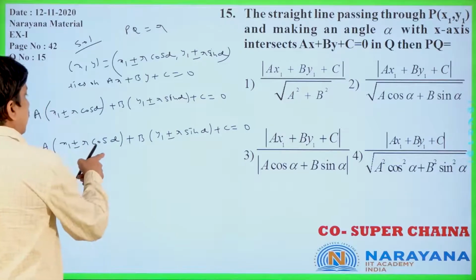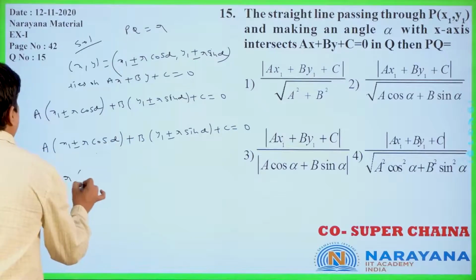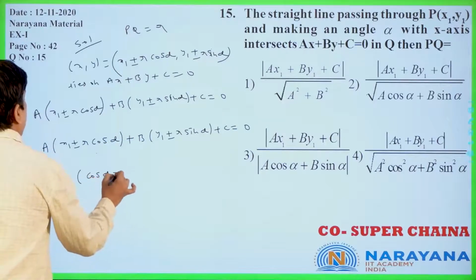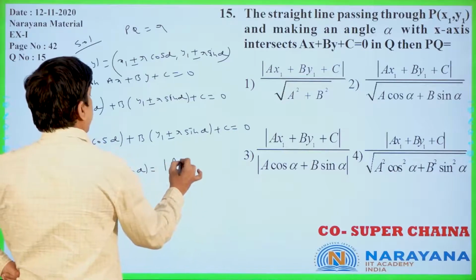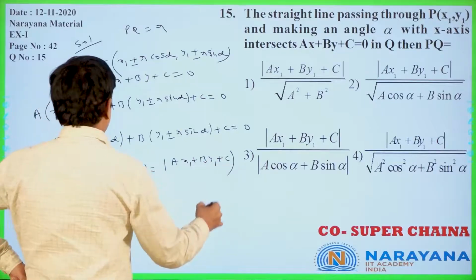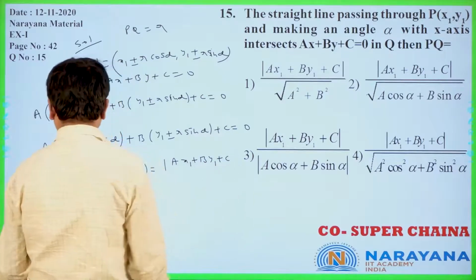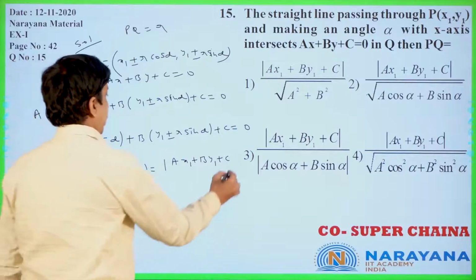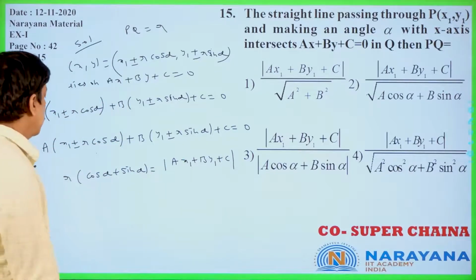Now, here plus or minus r cos alpha plus or minus r sin alpha means r is common. Then what you can get, cos alpha plus sin alpha, that is equal to modulus of ax1 plus by1 plus c only. Is it clear or not? Why? Because this is nothing but ax1 plus by1 plus c in modulus only, r is positive always.